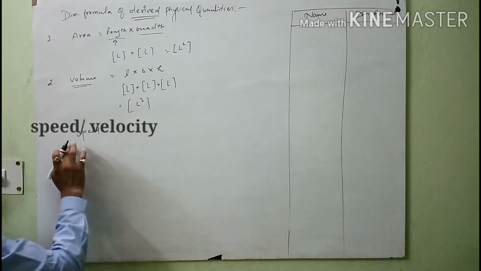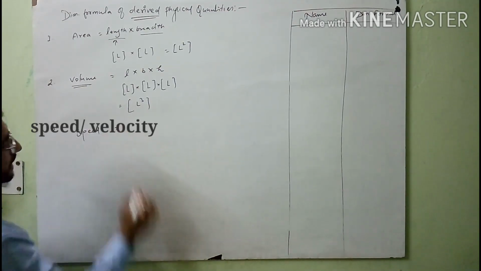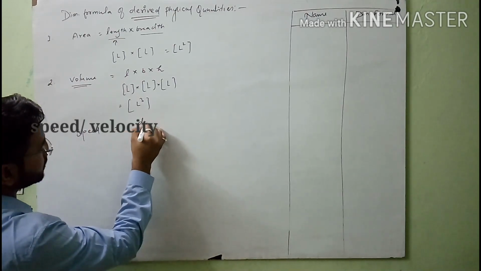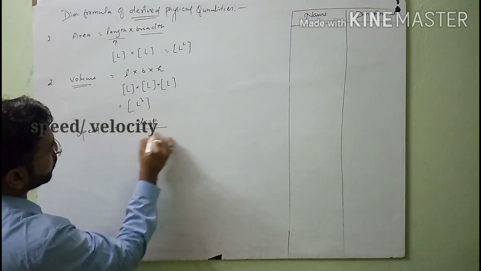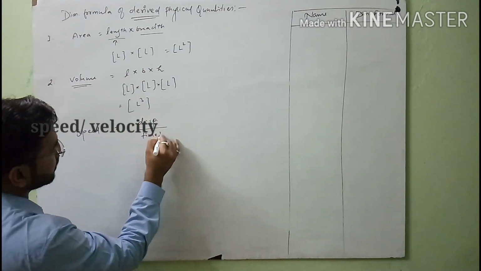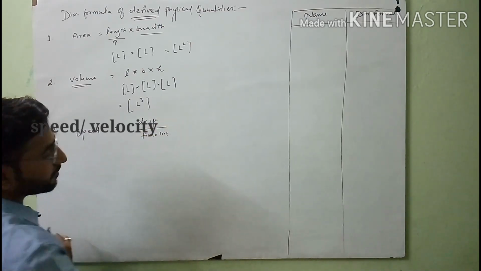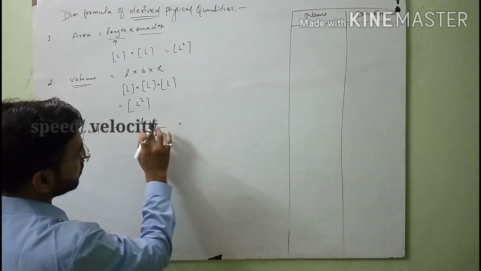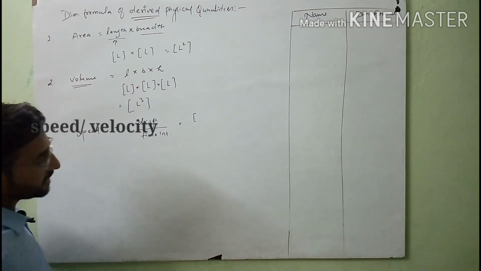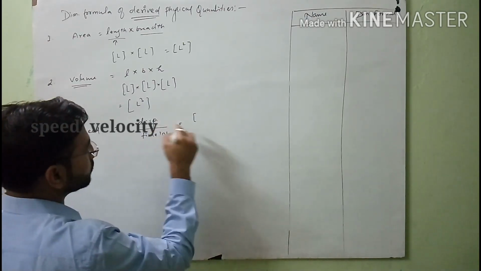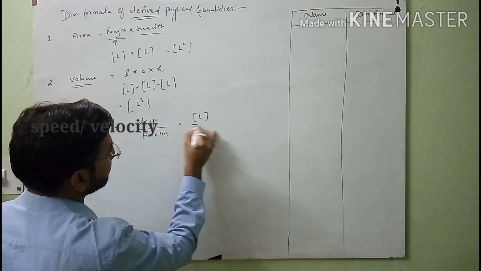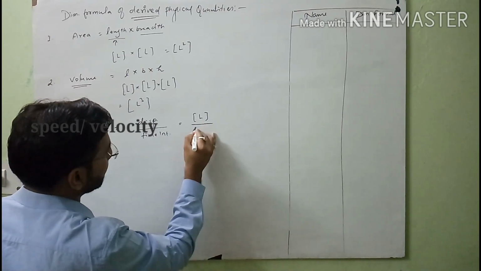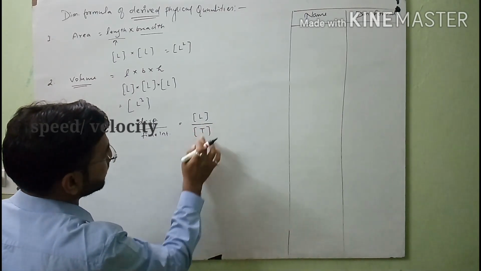After this, the third one is speed. When we think about speed, you know that the formula of speed is displacement over time interval. The SI unit of displacement is meter, and the dimension we use for displacement is again length, the dimension of length, and here the dimension of time.